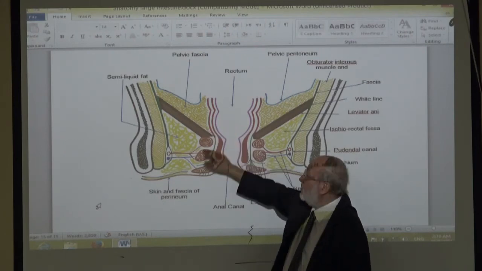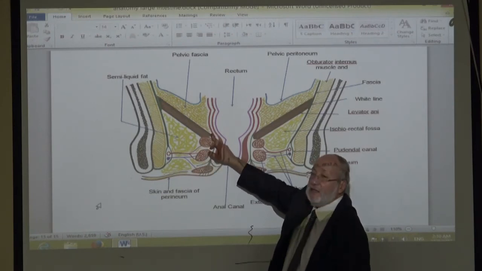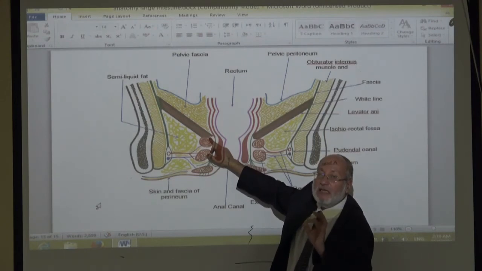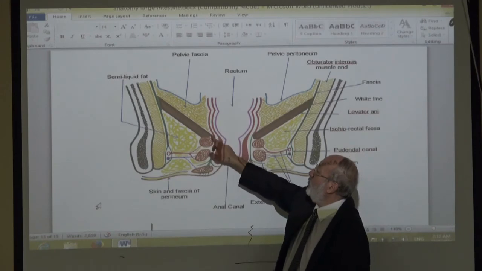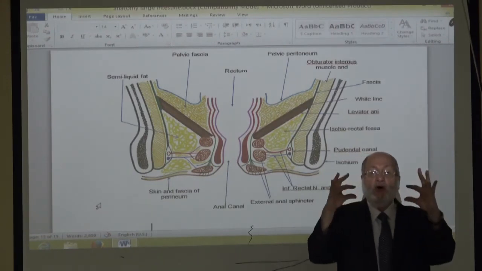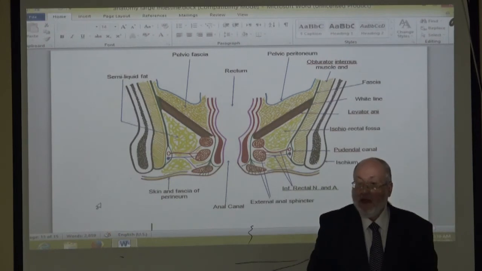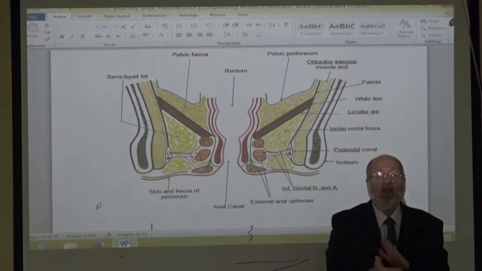In importance, the first is the deep part of the external sphincter and puborectalis. This is responsible for about 90% of your continence, and attachment of all this to the internal sphincter and longitudinal muscle layer of the intestine. Any injury of this ring, leading to injury of puborectalis and the deep part of the external sphincter, leads to incontinence of feces.